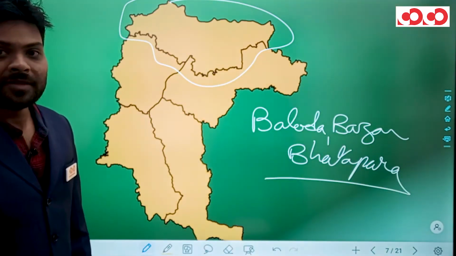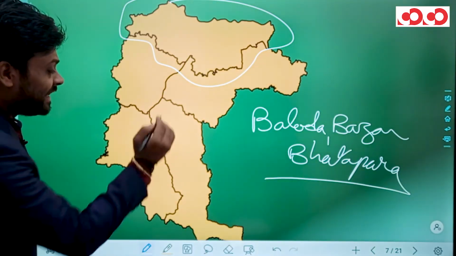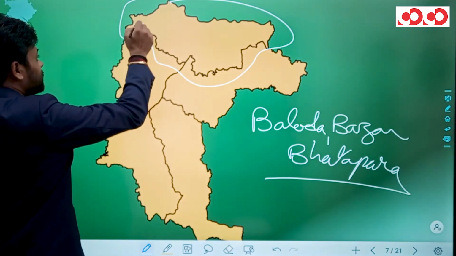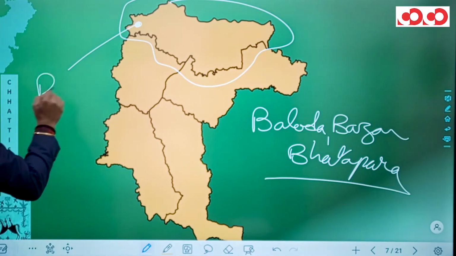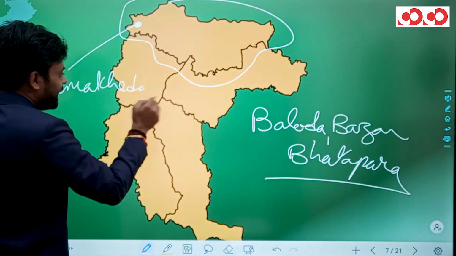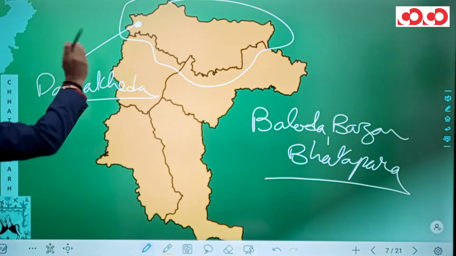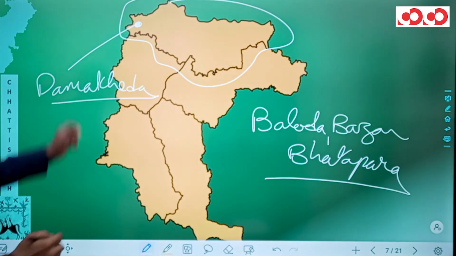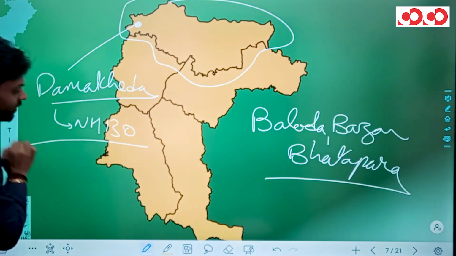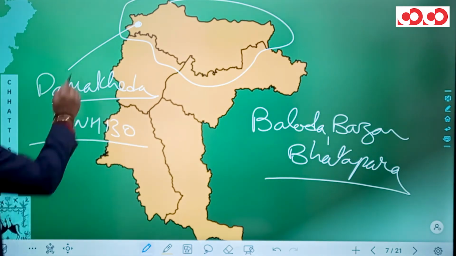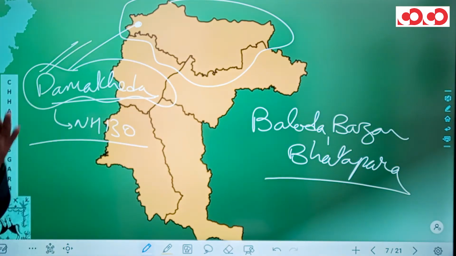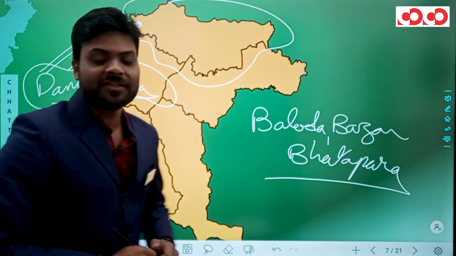And in this district, we have Dama Kheda, which lies just northward of Simga on NH 130. And this Dama Kheda happens to be the pilgrimage of the Kabir community in Chhattisgarh.